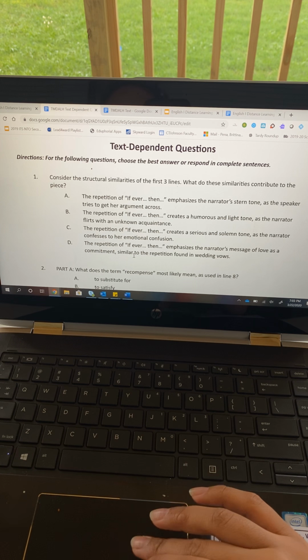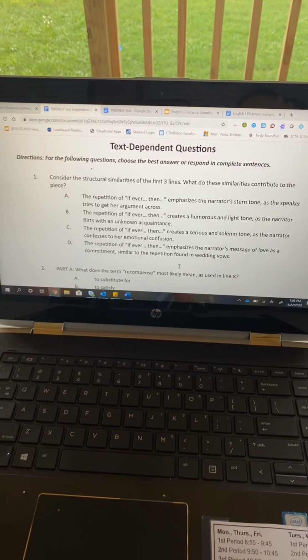Number 1 reads, consider the structural similarities of the first 3 lines. How do these similarities contribute to the piece? A, the repetition of if ever, then emphasizes the narrator's stern tone as the narrator tries to get her argument across. B, the repetition of if ever, then creates a humorous and light tone as the narrator flirts with an unknown acquaintance.